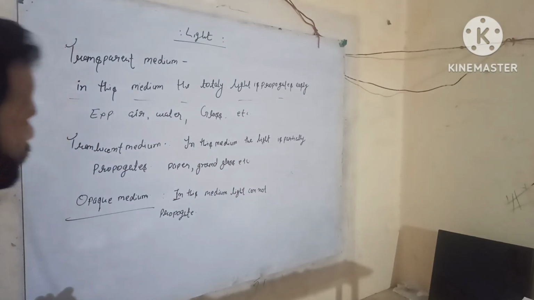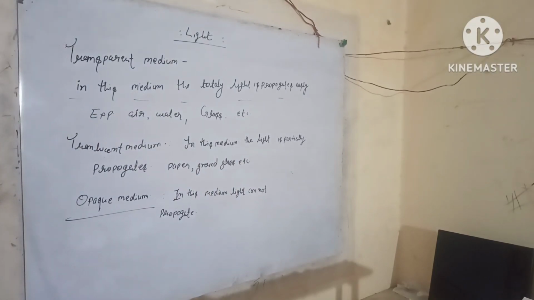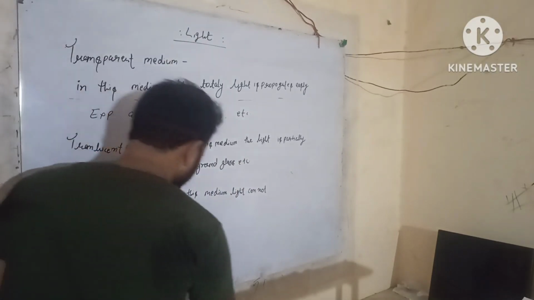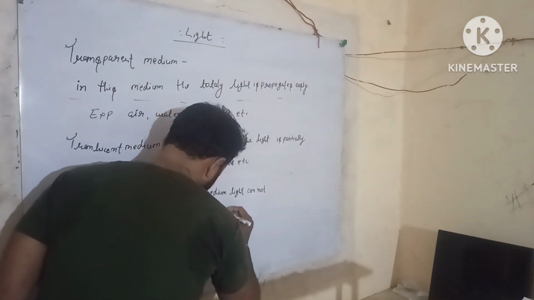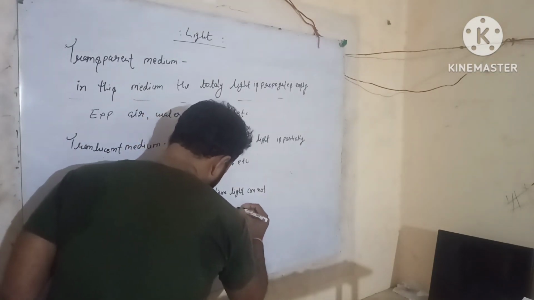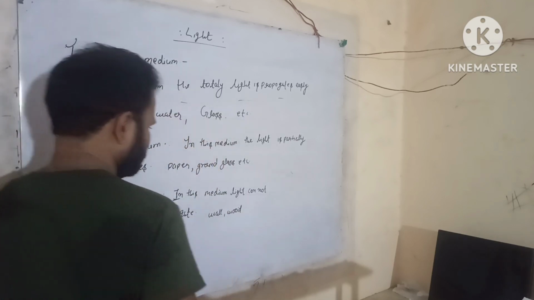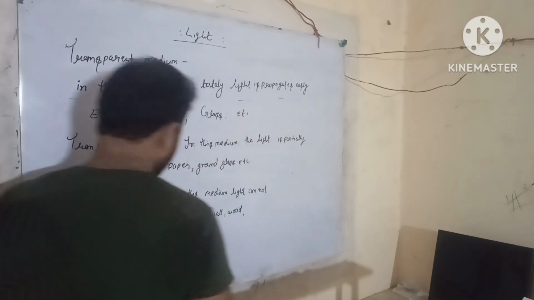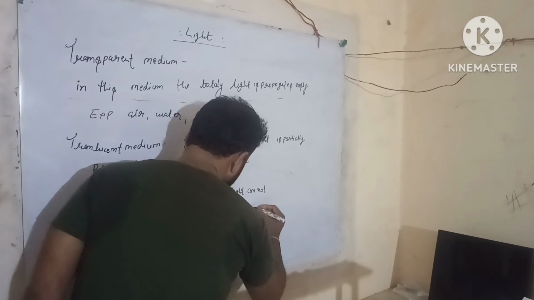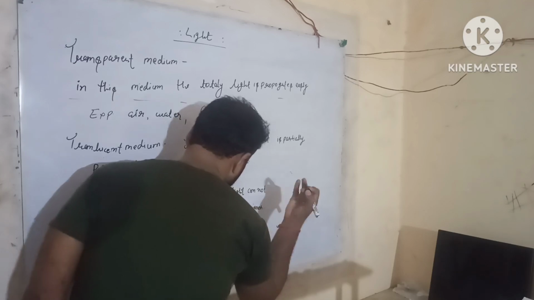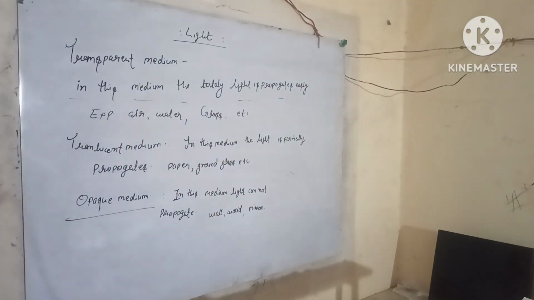For example, wall, wood, and mirror. Okay, firstly you should note it, and then learn about the next topic.